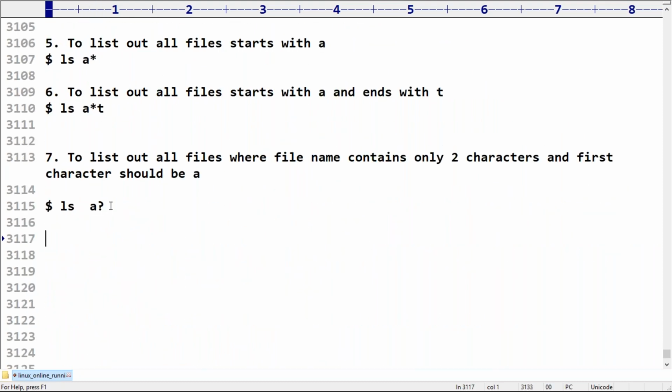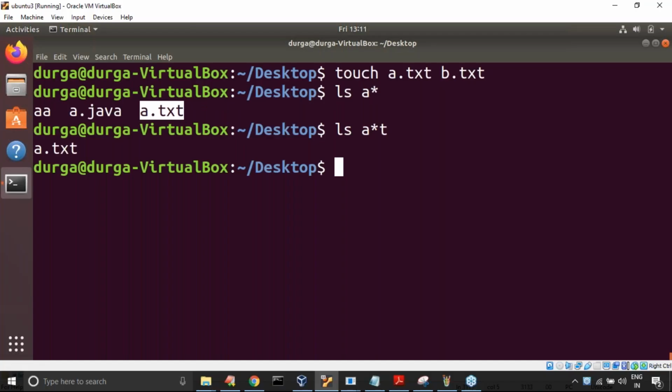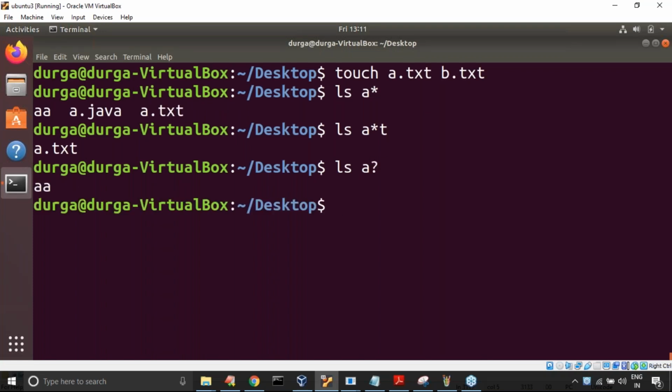Some people may say that after that it should be A to Z, but no guarantee. Is it compulsory to be an alphabet symbol? No. The second character need not be an alphabet symbol, maybe a digit also. That's why we use this. So ls a?. Now observe that only one two-letter name is there, which starts with A.